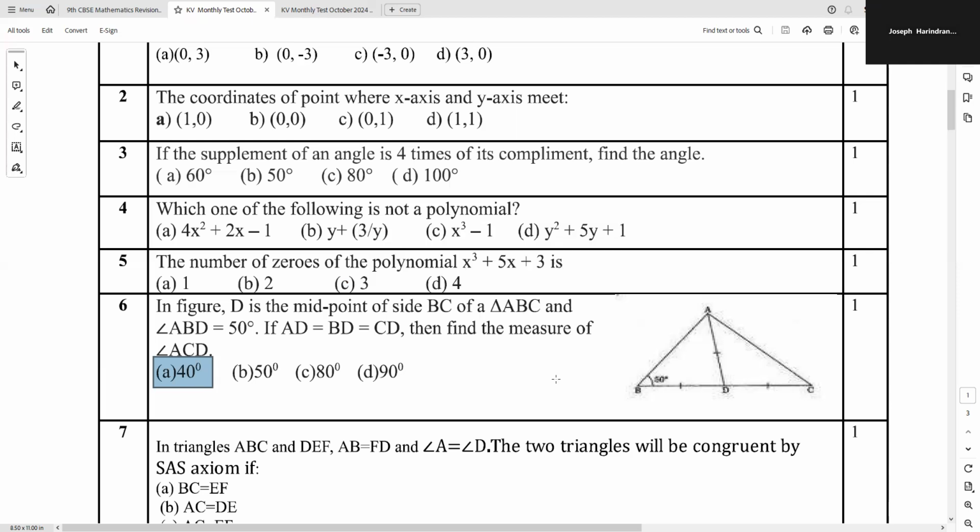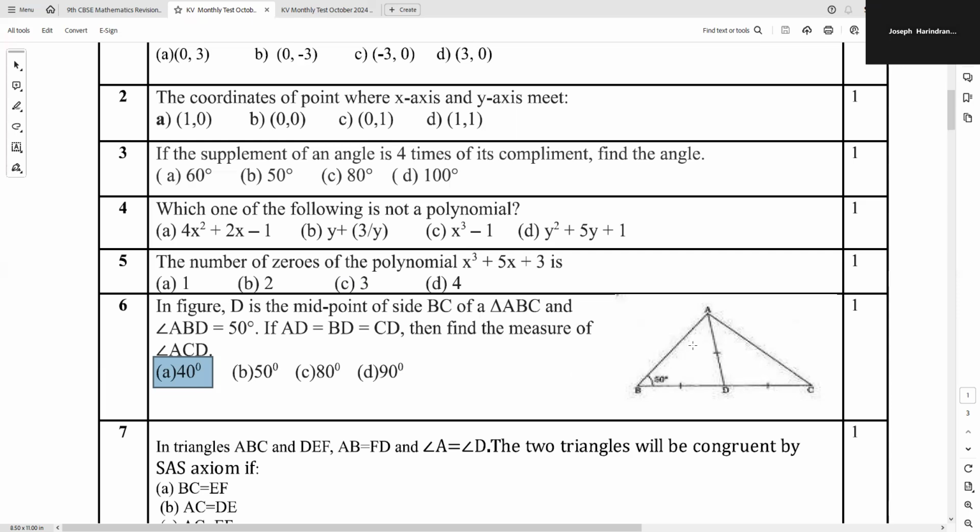But it doesn't take much time. You have to analyze it carefully. Use one concept here, the angle sum property. Two concepts, actually. We are making use of some concepts here. Angles opposite to equal sides of a triangle. In a triangle, the angles opposite to equal sides are equal.